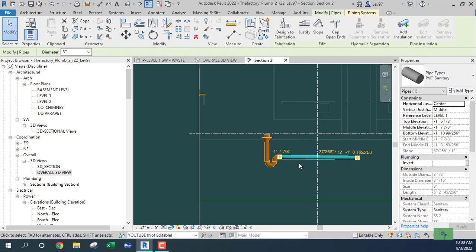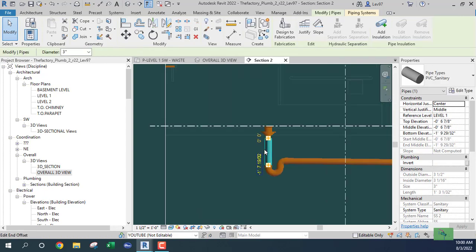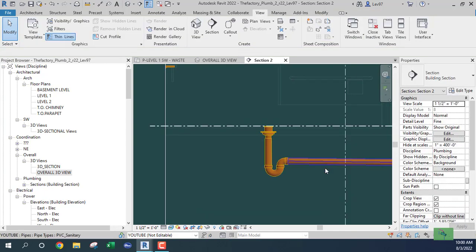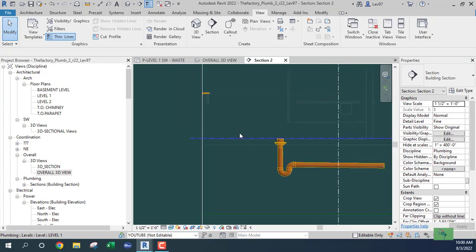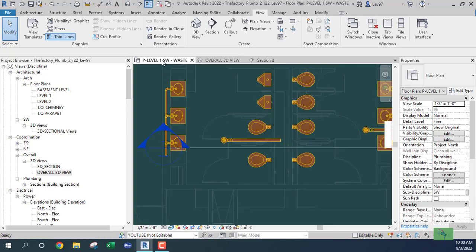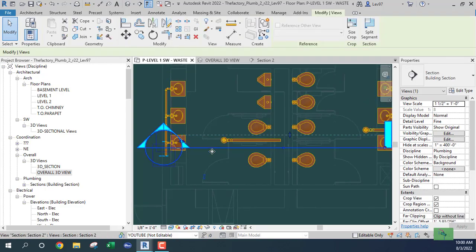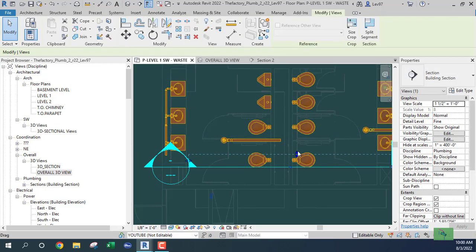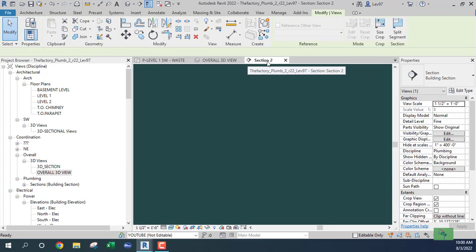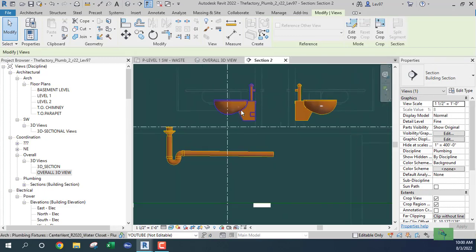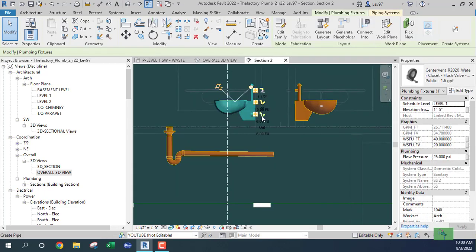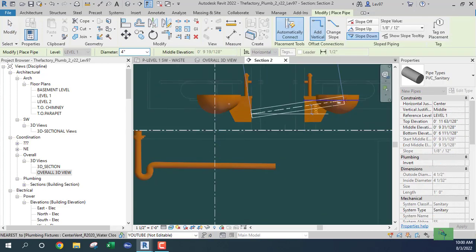And then I can play with this up and down as long as this piece is not more than 2 feet, then I'm okay. Let's go back to first floor so I can get another view here. And I'm going to extend out to there. And okay, so at least we got something to go on. Okay. And let's pipe this up.